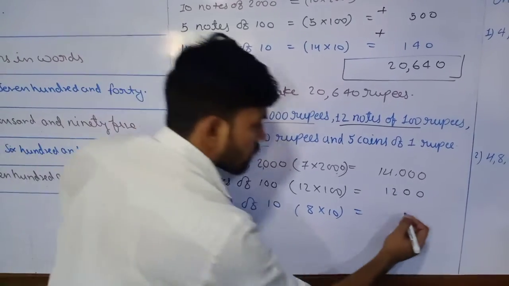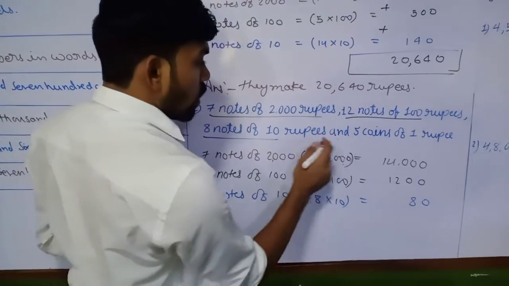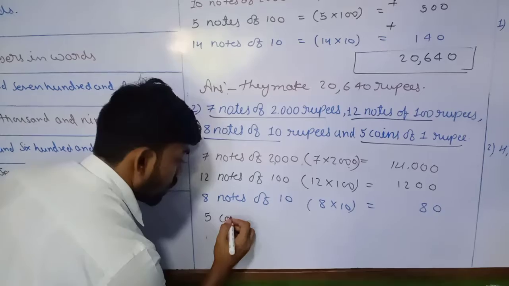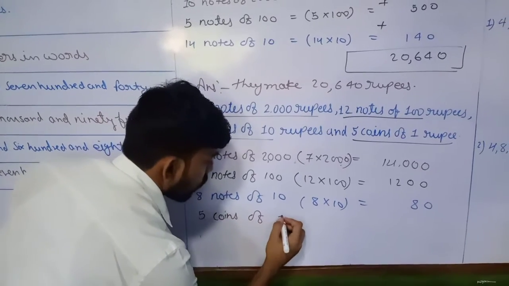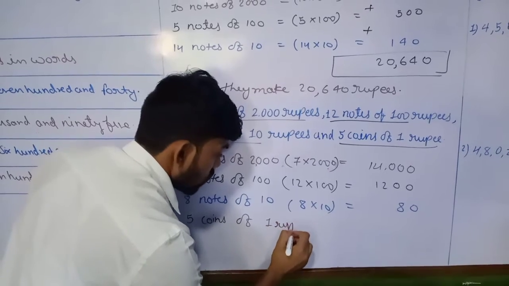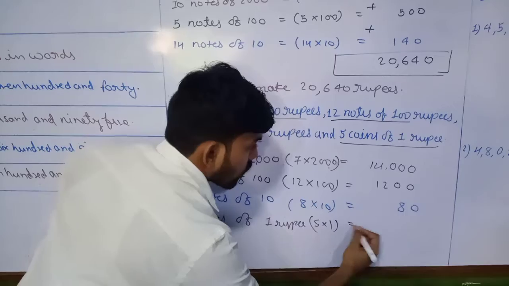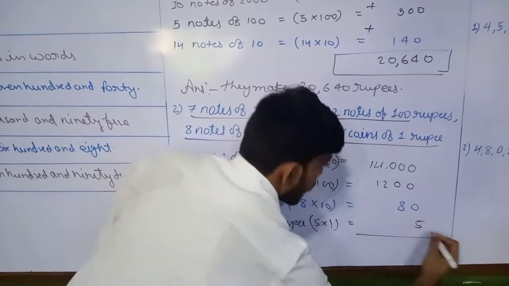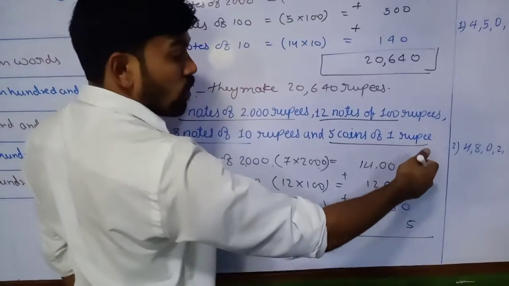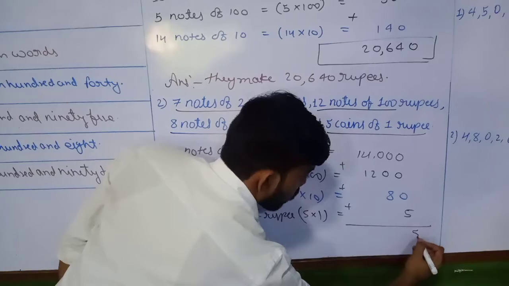It will become 80. In this we have one more: 5 coins of 1 rupee. We can write rupee in singular because it is singular. So 5 into 1 is equal to 5. Let's add these four. We always start from the unit place. 0, 0, 0 plus 5, 5.